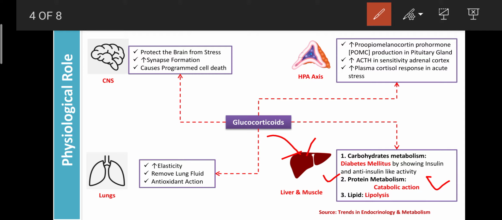In all organs and tissues, glucocorticoids inhibit the formation of new protein, or cause a catabolic action by breaking down protein into amino acids, by enhancing the excretion of nitrogen or by inhibiting the synthesis of RNA.